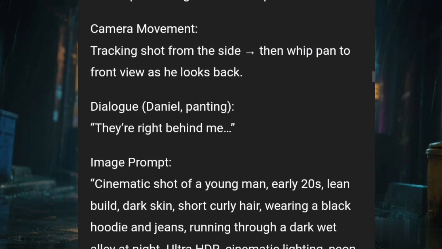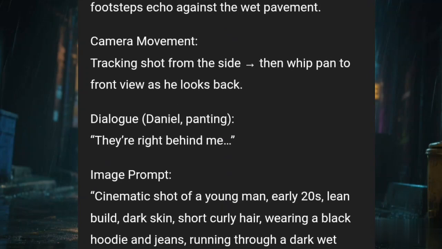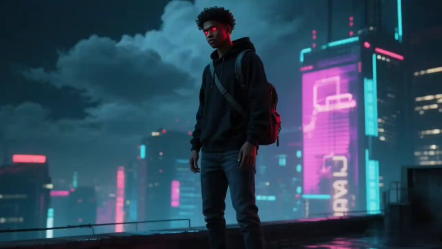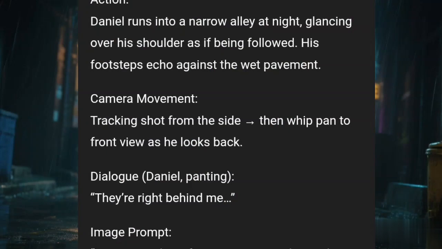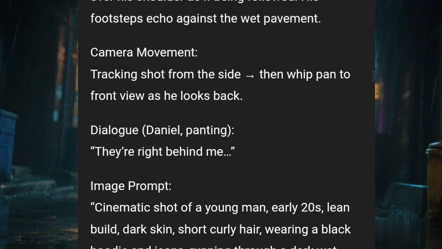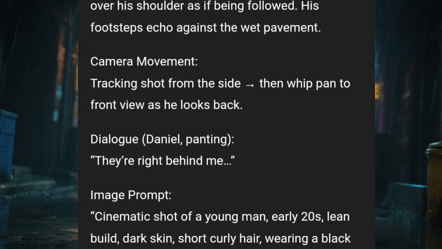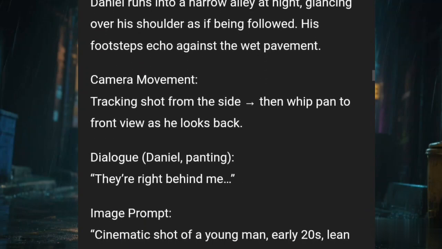Now, the reason I chose image prompts is that I want my character to be consistent, because when generating videos, if you use text to generate the video, sometimes it will lack. Sometimes it will not give you exactly what you are looking for. But when you use images to generate the video, you already know the image that you are seeing. You already see if the image is correct for you or not. So that was why I asked ChatGPT to also give me an image prompt for each of the scenes. And this is exactly what it gave.